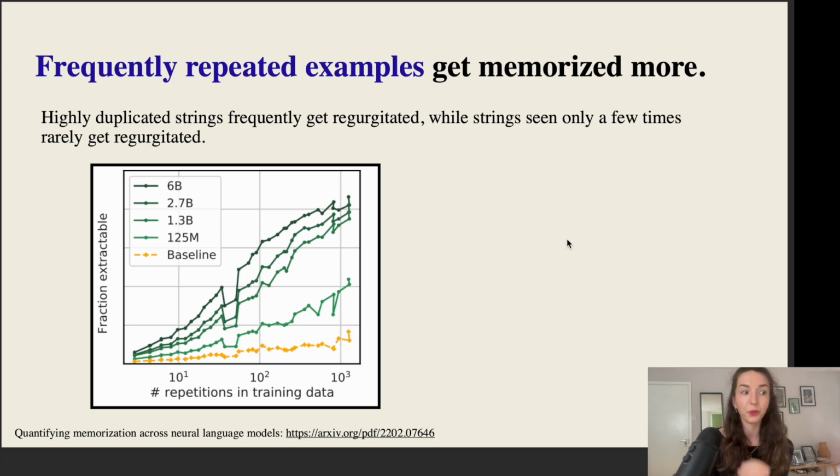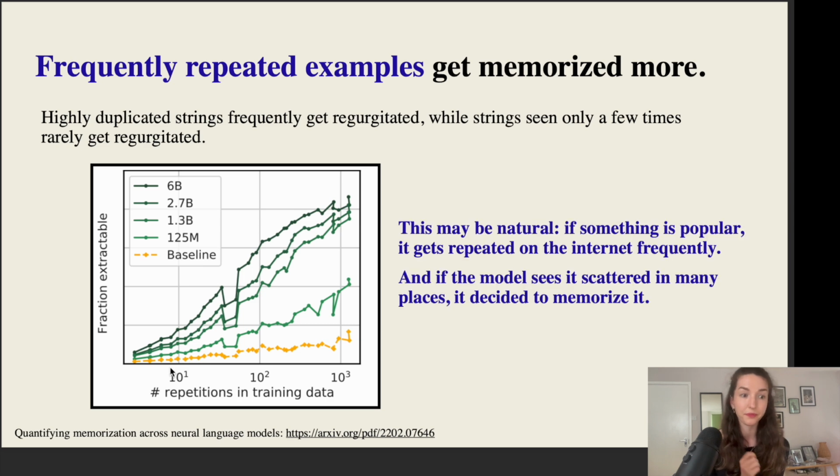Now, what the authors from Quantifying Memorization Across Neural Language Models found is that it's not just these rare instances, but also that the strings that get memorized are the ones that are frequently duplicated. A string that is only seen several times in the training data is rarely memorized, as this graph shows. So the number of repetitions that a particular string has matters as to whether or not we will be able to extract it verbatim.